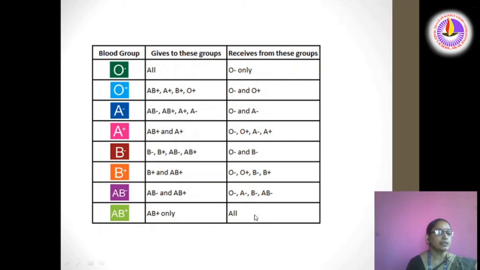Now let us see what an antigen is. In the case of blood, antigens are present on the surface of the RBC. They correspond to their blood group, and antibodies usually cause clumping. So what is an antibody? Antibodies are Y-shaped proteins that are important for the immune system of our body. They are very important for the proper functioning of our body's immune system.